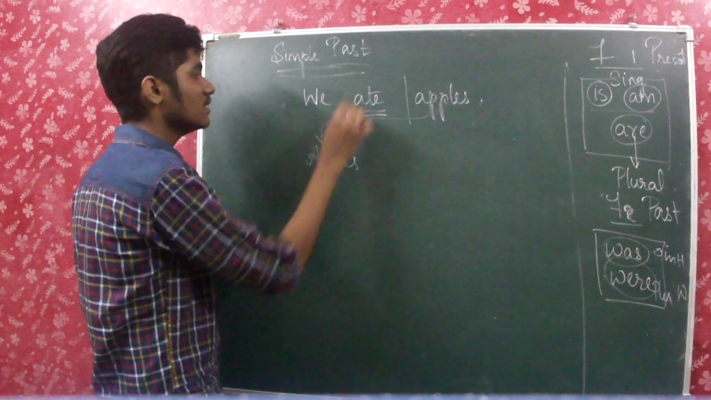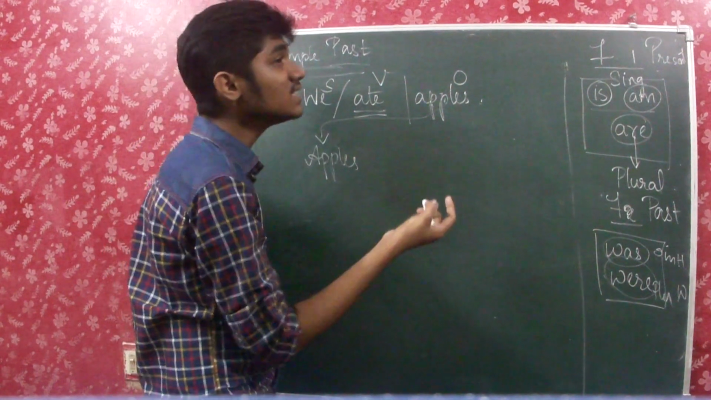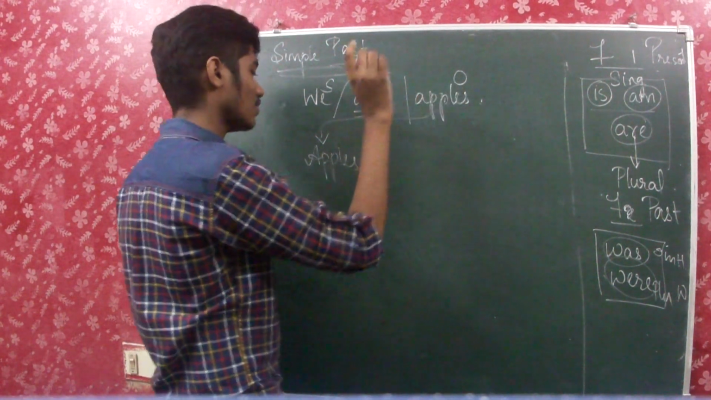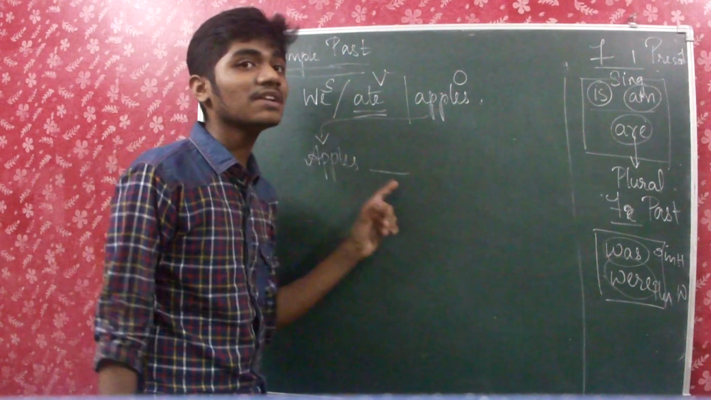So I have brought it. This is a subject because it's a doer of the action. This is a verb and this is object because what did we eat? Apples. So it answers the question what, so it's an object. So I brought apples to the front and then what should I do? I have to add a verb and that is very important.